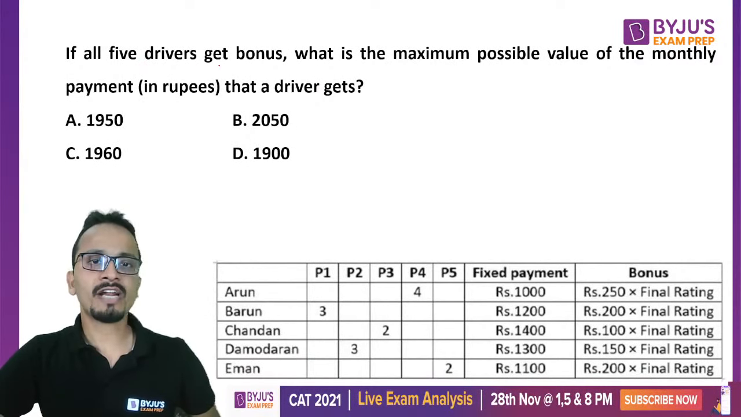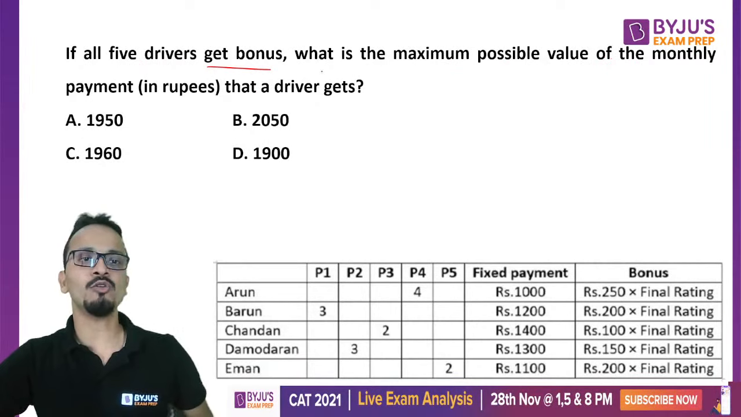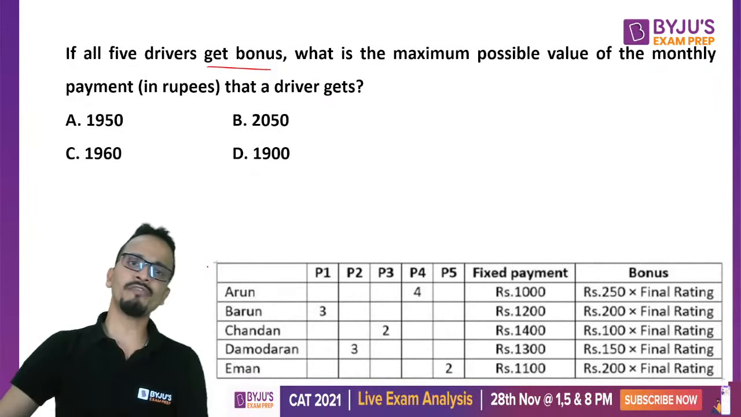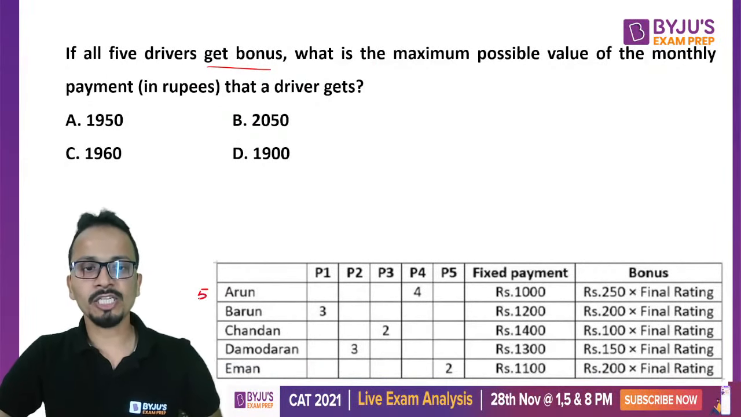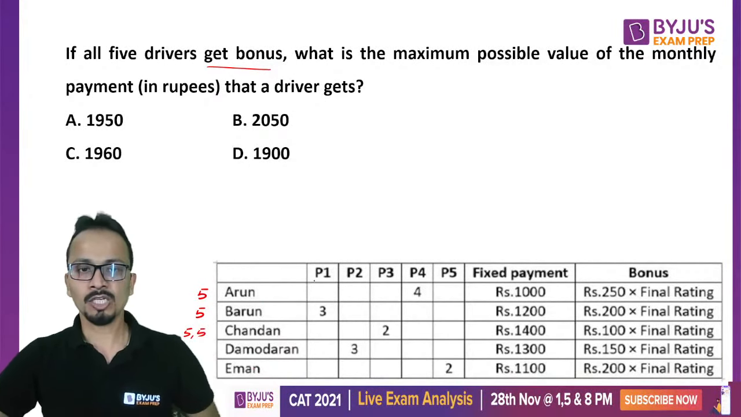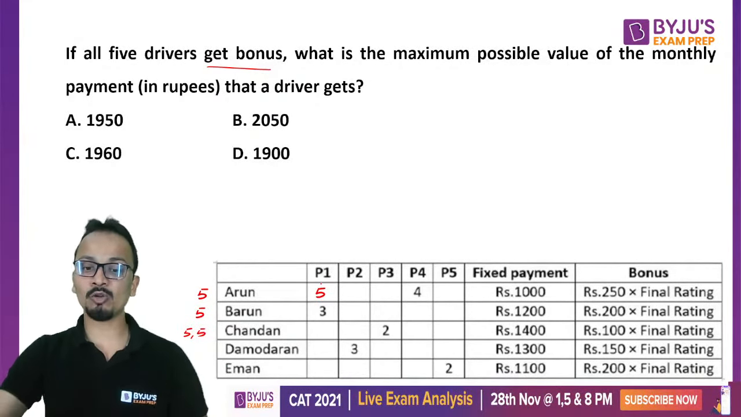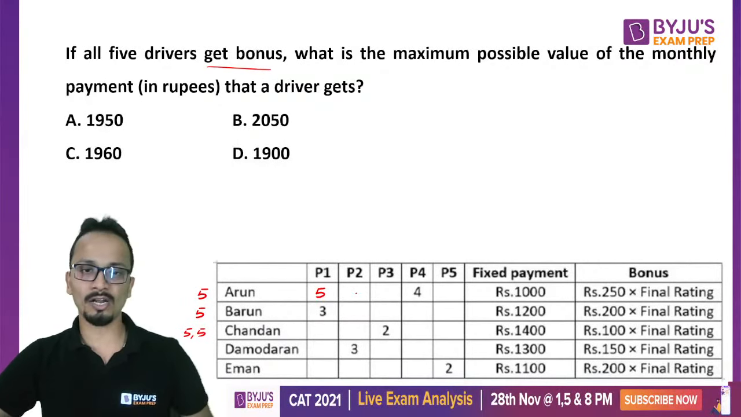If all 5 drivers get a bonus, what is the maximum possible value of the monthly payment that a driver will get? So in the previous question we minimized it, now we have to maximize it. Let's write the conditions. Arun will get 1 5, Barun will get 1 5, Chandan will get 2 5s. No condition for D and E. So Arun, minimum 1 5, but the question says that Arun has exactly 1 5, so I cannot give any more 5 to Arun.